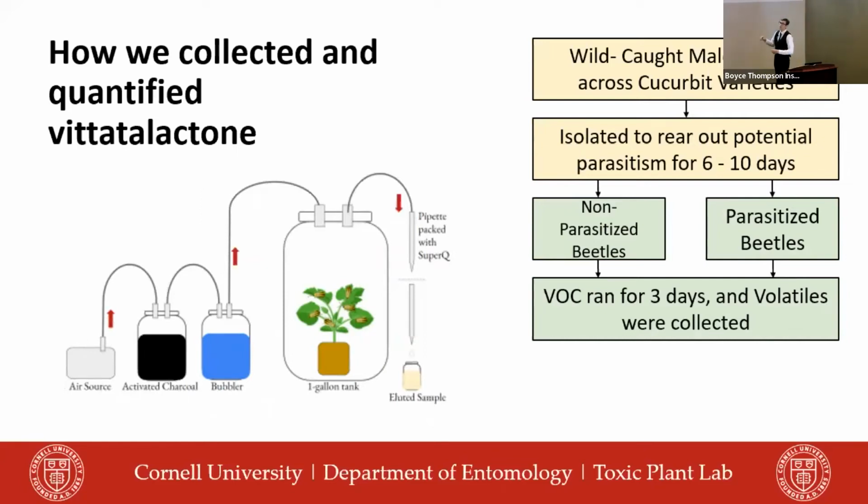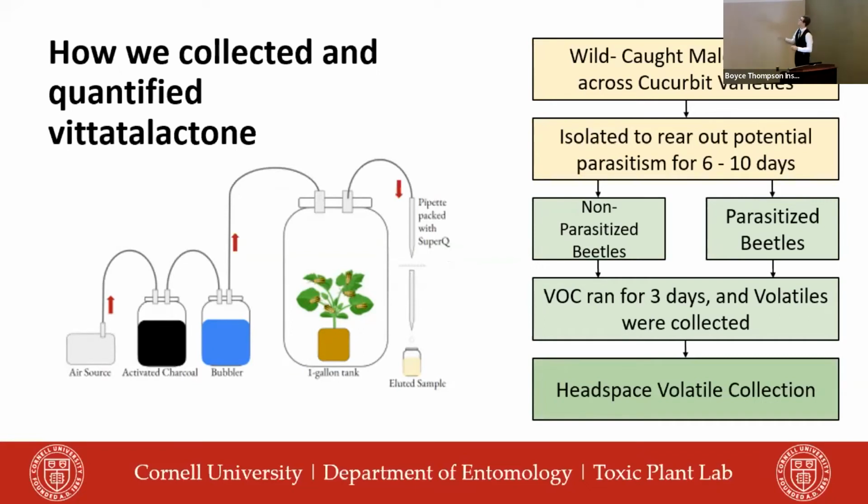Then we ran a volatile collection assay, which is also known as a VOC, for 3 days, around days 3 to 6 of the parasitized life cycle, and the vittatalactone was collected. So we can see on the left-hand side of the screen, we had an air source that was pushed through activated charcoal to clear it, and then a bubbler to humidify it and make it easier to collect these pheromone compounds. The striped cucumber beetles, which were about 6 per tank, were feeding on a pumpkin, and the vittatalactone was then collected from there. This whole process to quantify and collect, and then use gas chromatography, was headspace volatile collection.